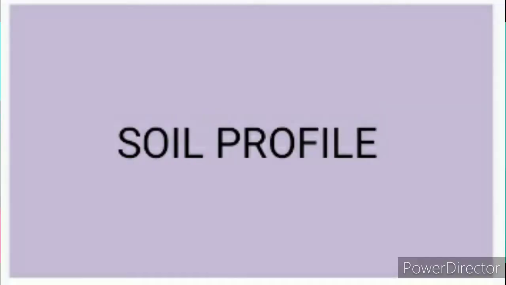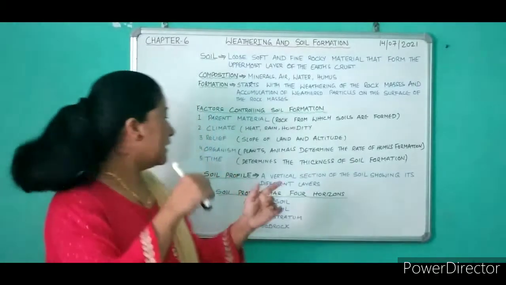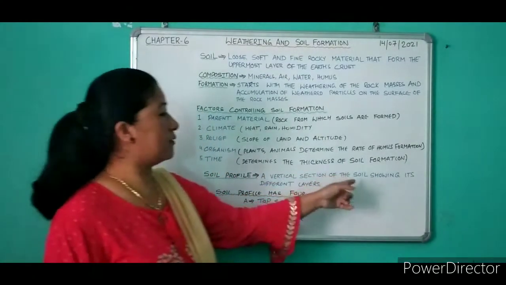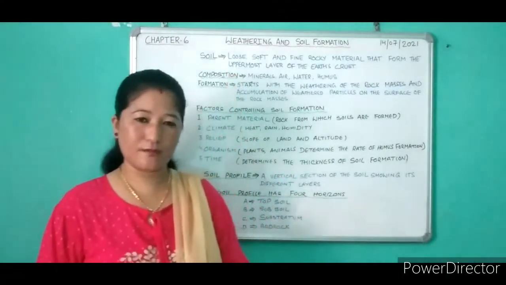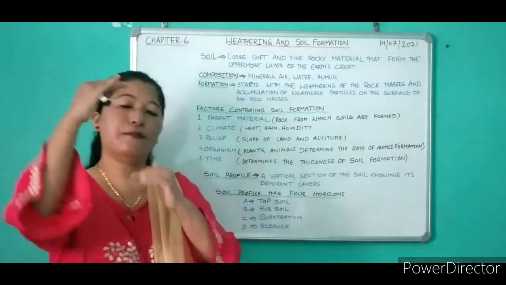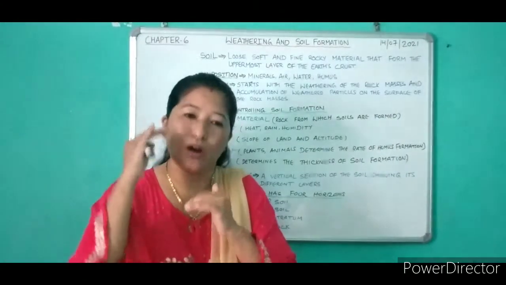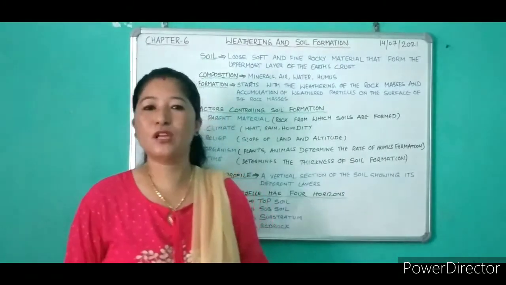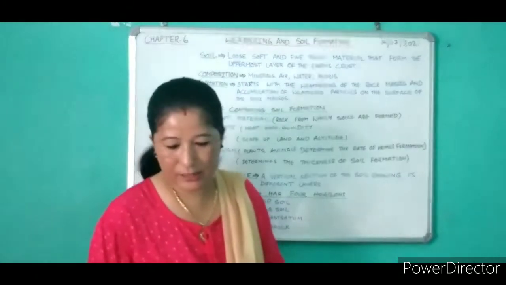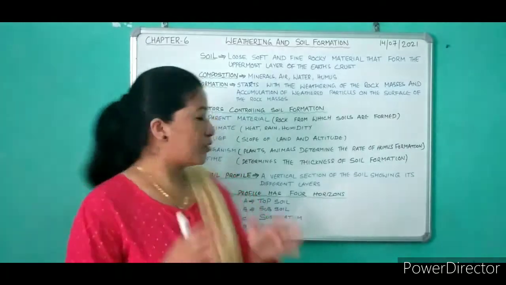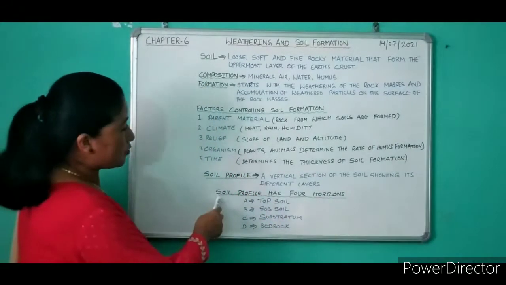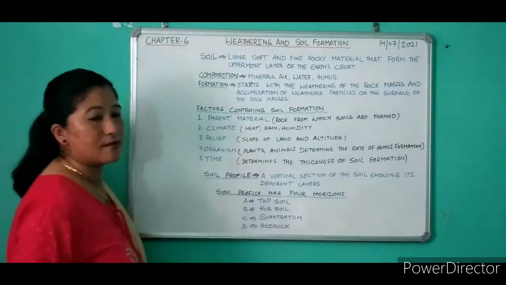Now we will take another topic, that's the soil profile. Now what is a soil profile? It is a vertical section of the soil, which shows the different layers or horizons, known as a soil profile. There is a diagram in the textbook also. There are 4 horizons. See there, the soil profile has 4 horizons.